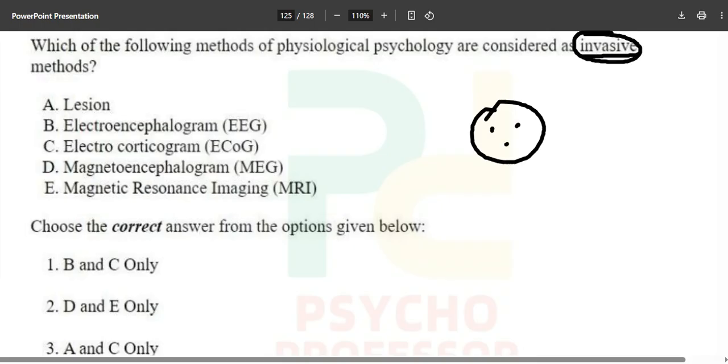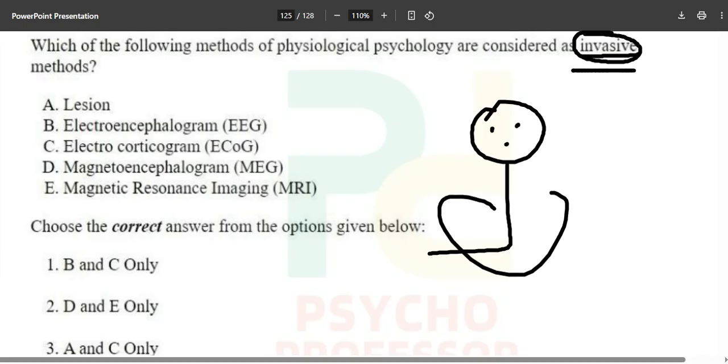Let's suppose you are standing like this. This is your body, and whenever they mention that this is invasive, something will be injected or something will be put inside your body. Something will be injected, or you will be tortured, something like that, or maybe a hole in your skull. Whenever we do something like this, we will call it the invasive method.